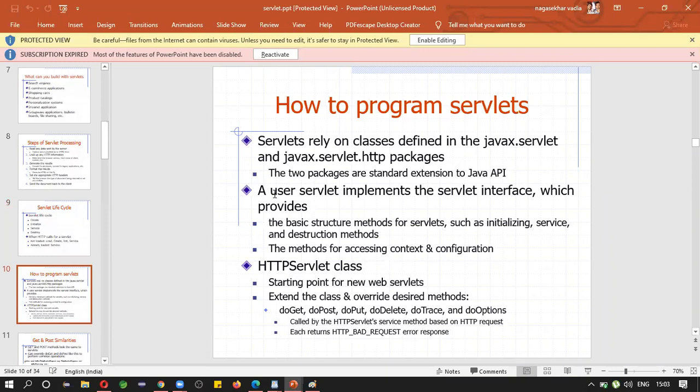how to program servlets? Servlets rely on classes defined in javax.servlet and javax.servlet.http. These are nothing but packages. Okay, javax packages. The two packages are standard extensions of the Java API. API stands for Application Program Interface.